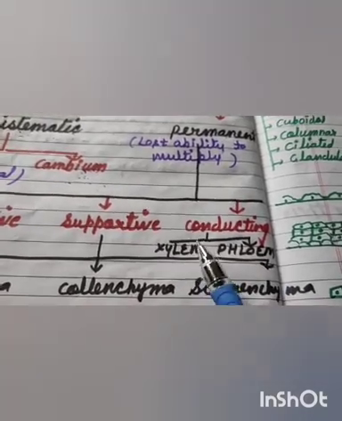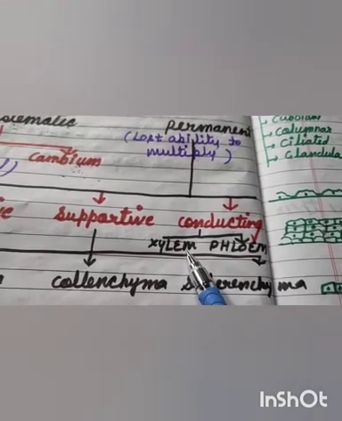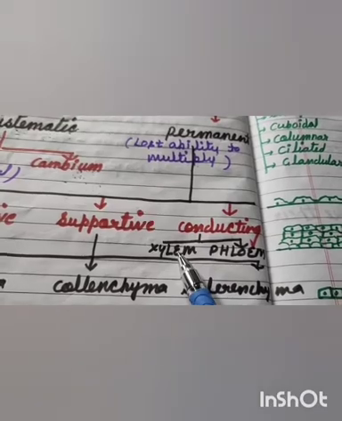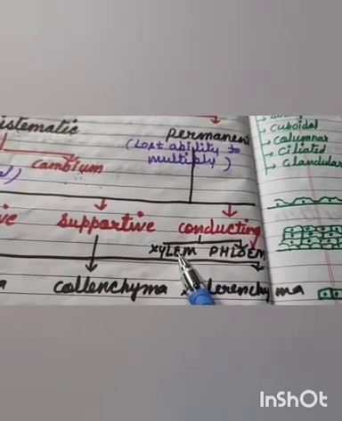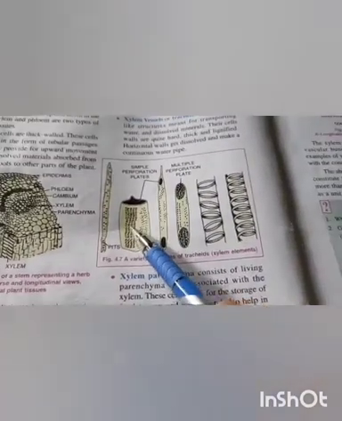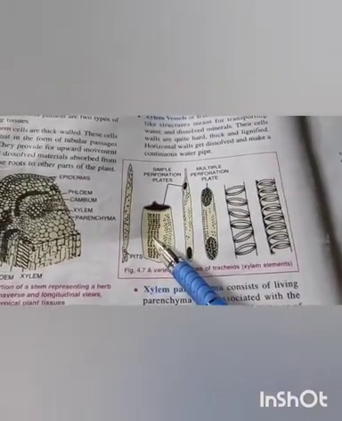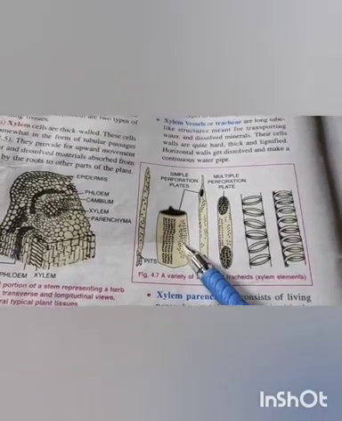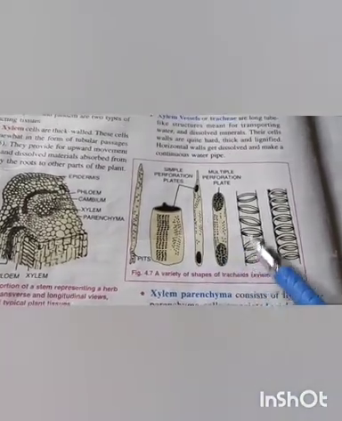Xylem cells are thick-walled, and as they have to conduct water and minerals, they are in the form of tubes, tubular passages, and they provide upward movement of water and dissolved material.